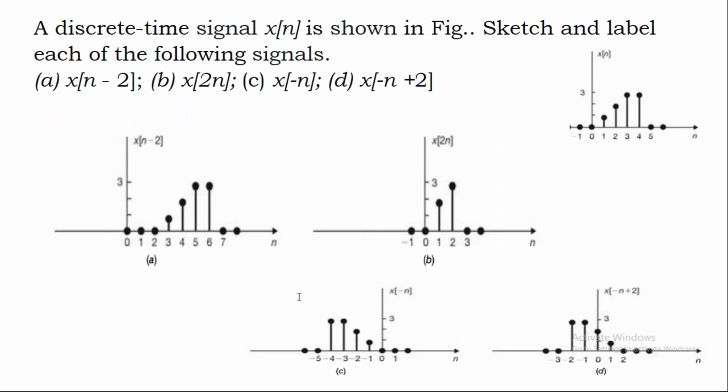At 4 I have an amplitude 3. At 5 I have an amplitude 6. Sorry, at 5 I have an amplitude 0. At 6 I have an amplitude 0. Now check the waveform. Is it right? Is it clear? Please post it in the chat box. Observe the waveform and tell me.